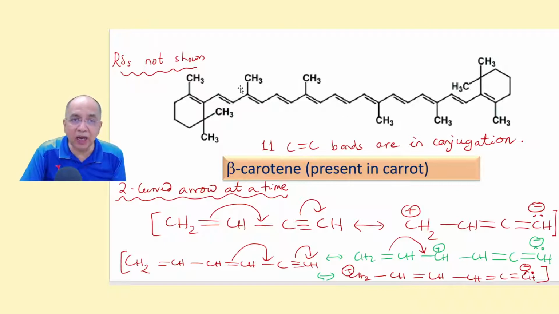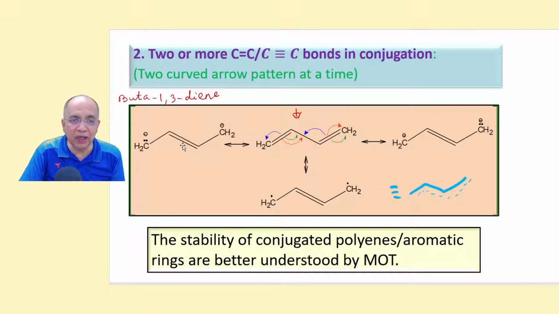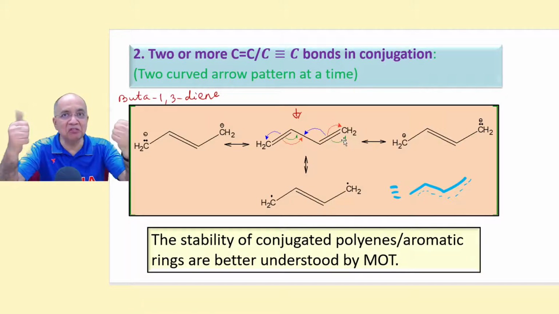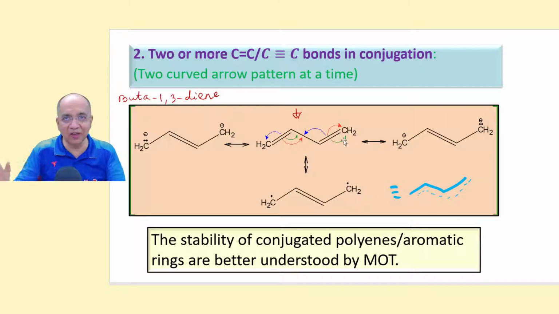I'm showing you an extended conjugation, that is beta carotene. That compound is present in carrot. How many double bonds are there? Eleven conjugated double bonds. Conjugating units are separated by one single bond. If two double bonds are separated by two single bonds, then they cannot conjugate. They cannot overlap. That is a non-conjugated system, isolated double bonds.